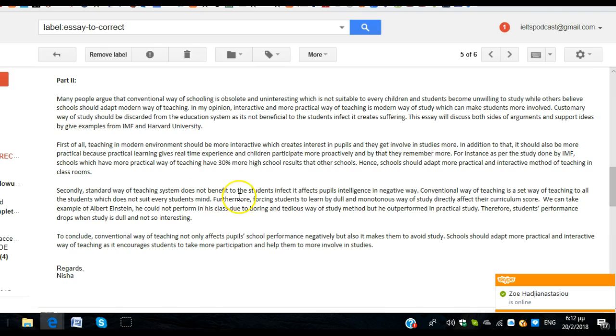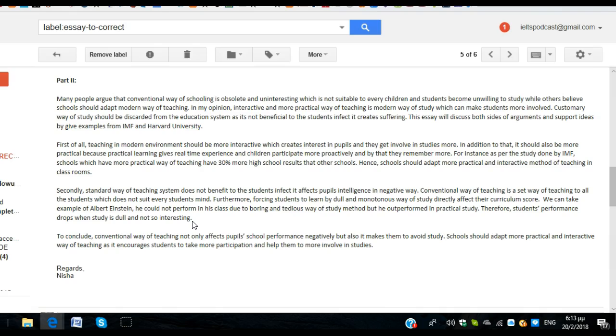Furthermore, forcing students to learn by dull and monotonous ways of study directly affects, forcing students to learn, affects their curriculum score. We don't really say curriculum score, we just mean grade, really. So that's a more accurate word. We can take the example of Albert Einstein, who, instead of he, could not perform in his class due to boring and tedious ways of study. Get rid of this. But he outperformed in practical study. Therefore, students' performance drops when study is dull and not so interesting.